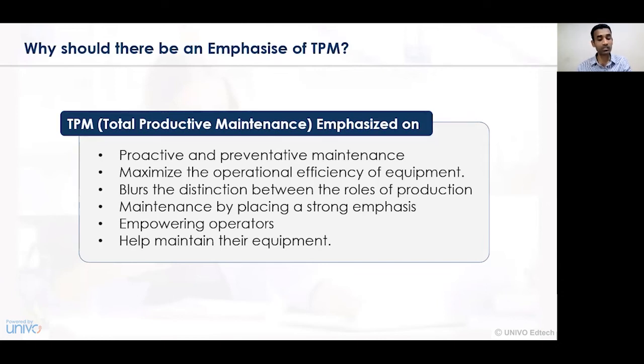So however, it blurs the distinction between the production activity, manufacturing activity, supply activity, and distribution activity, and hence when we need to remove the distinction between all these activities, total productive maintenance is identifiable and it provides a better consideration as to how we can have control and clarity of all those activities. Maintenance by placing a strong emphasis. So we must have a strong emphasis on all the activities that are being undertaken.